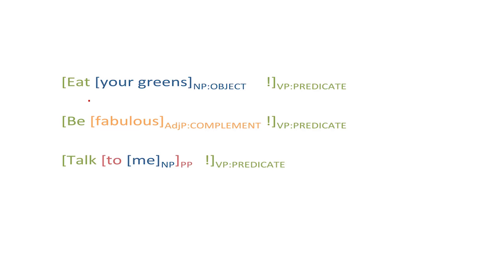And if you have an intransitive verb like talk, it doesn't have an object or a complement, but it could be post-modified by a prepositional phrase like to me. So it's important to realise that the clause structure is different. Declarative clauses look different from imperative clauses, but the options for the structure of the verb phrase are exactly the same. Now that you know about the structure of phrases, you can build on this to produce different types of clauses.